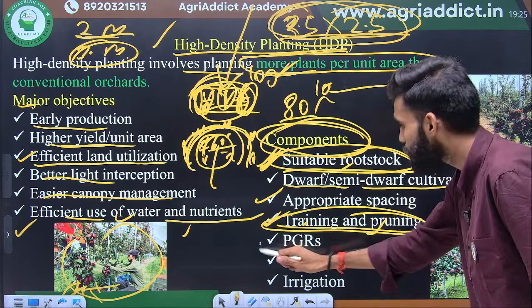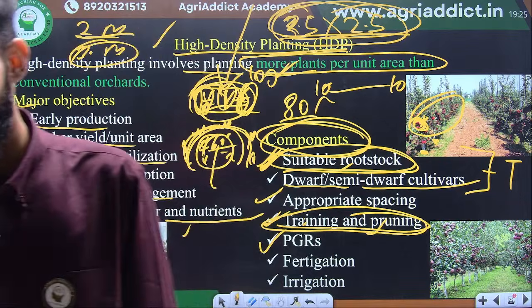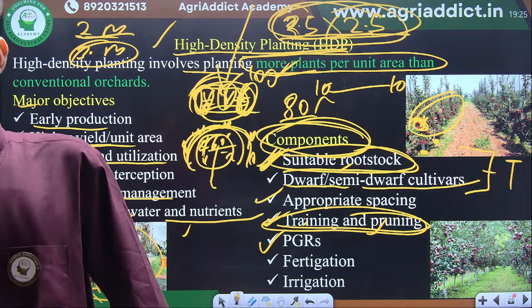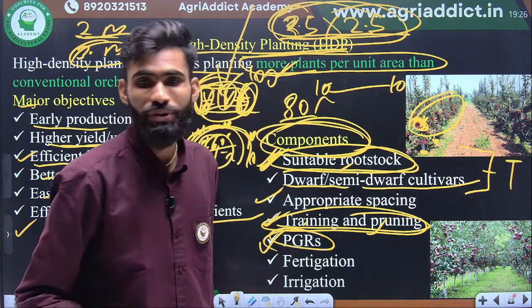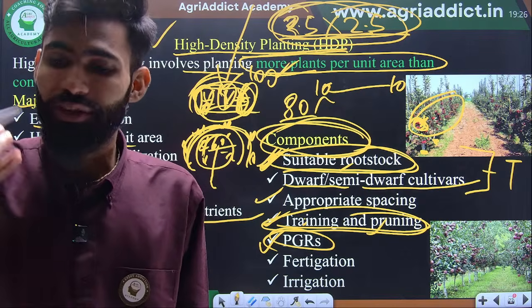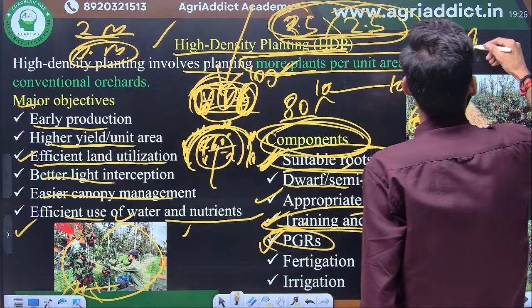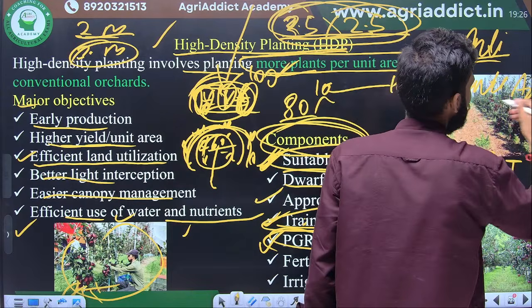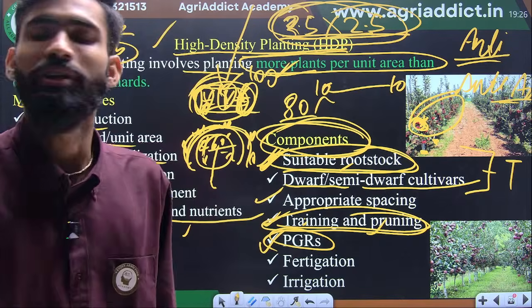Next one is PGR. How is PGR responsible for high density planting? Anyone? PGR, plant growth regulators like auxin, gibberellin, cytokinin, are responsible for plant growth, but some growth retardants are there. If you use anti-gibberellin or anti-auxin, this will reduce the plant height because it reduces cell division. Okay, regulate growth period. Yeah, somewhat you are correct.